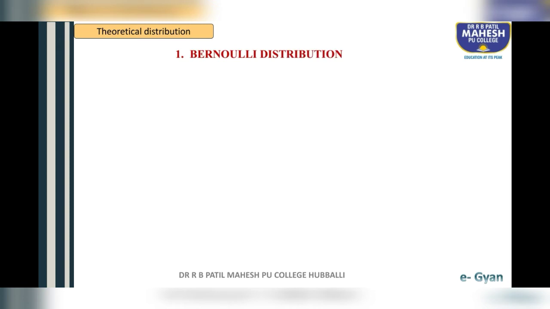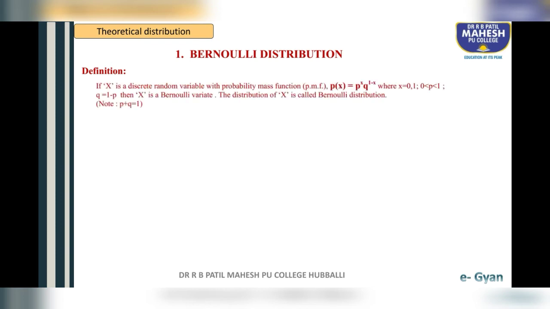So let us start with the first one, Bernoulli distribution. Definition: see, if x is a discrete random variable with probability mass function PMF, P of x is equal to p raised to x, q raised to 1 minus x, where x takes the values 0 and 1, where p lies between 0 and 1, means your p value takes between 0 and 1.